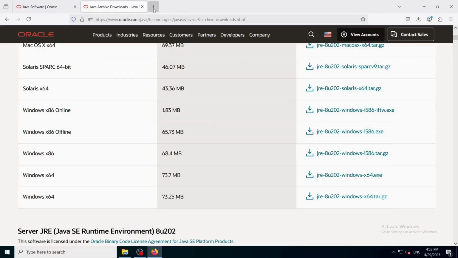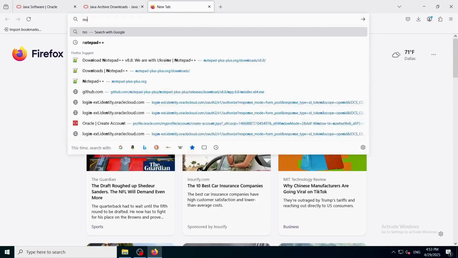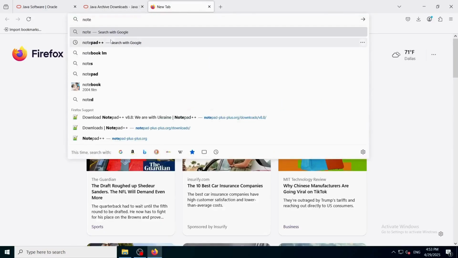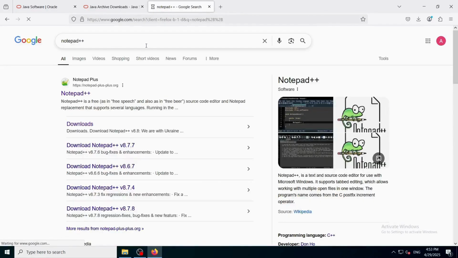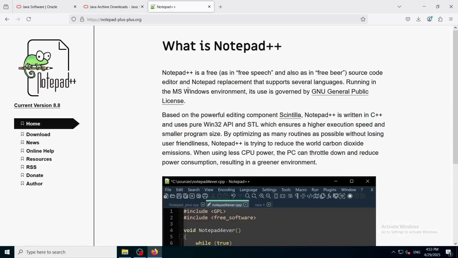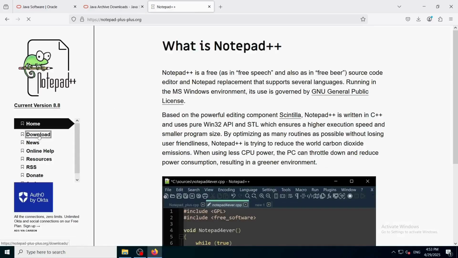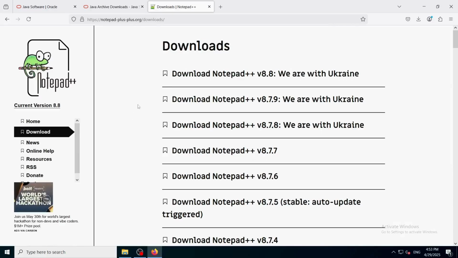Now we will install Notepad++. In your browser's address bar, type Notepad++. Click on the link to the official website. Navigate to the download section and click on the download button.